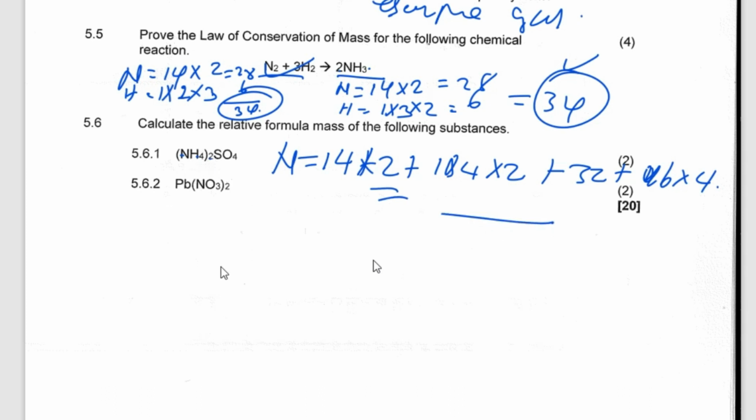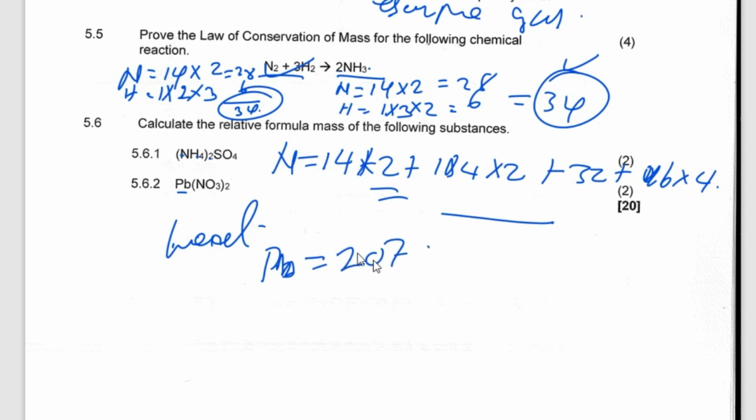And then lead, Pb, is lead, whatever. So lead, Pb, is 207, 208, 207.